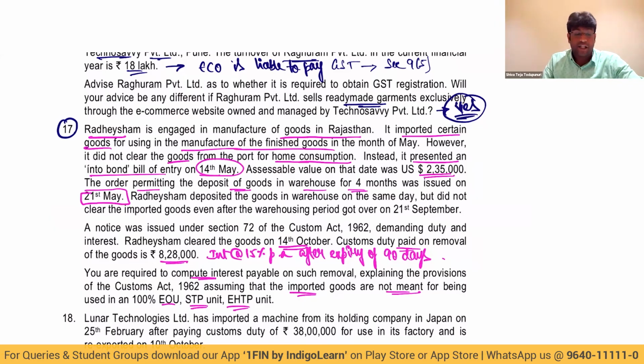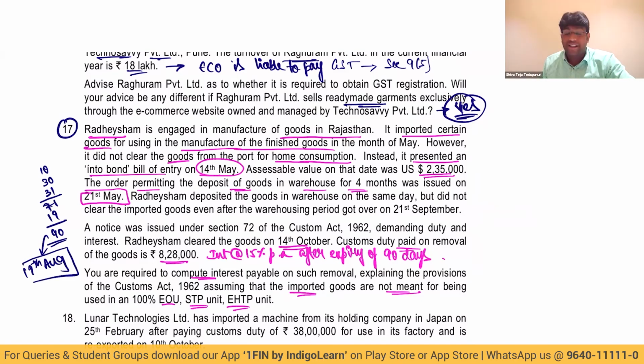So from 22nd it becomes 10 days in May, 30 days in June, 31 days in July. It becomes 71, and then 90 days. 90 days will expire on 19th of August. So friends, when will 90 days expire? 90 days will expire on 19th of August.